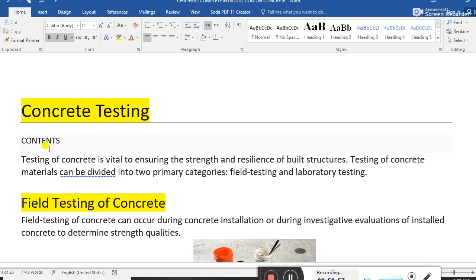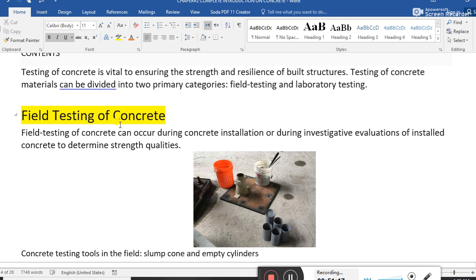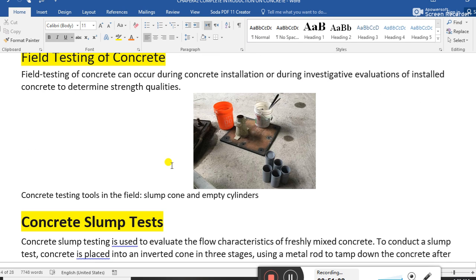Concrete testing, what is included in this? Testing of concrete is vital for ensuring the strength and the resilience of the built structure. Testing of concrete material can be divided into field testing and laboratory testing. Field testing of concrete can occur during the concrete installation or during the investigation and evaluation of the installed concrete to determine the strength of concrete.